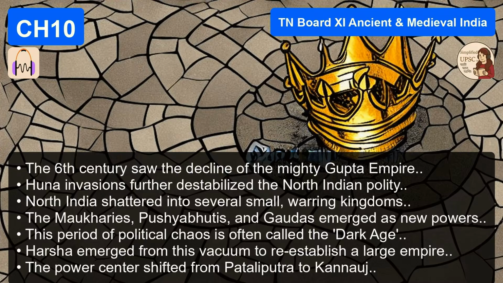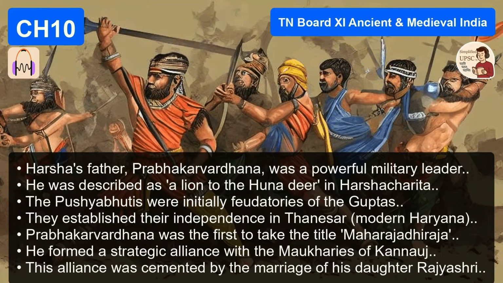Let's look at our primary witness, a man named Bana. He was the Astana Kavi, which means the court poet of Harsha. He wrote the Harshacharita, the deeds of Harsha. Exactly. And it's culturally massive. It's the first historical biography in Sanskrit literature. But just think about his job title for a second. Court poet. Yeah, he's on the payroll. He's the PR guy. He is 100% the PR guy.